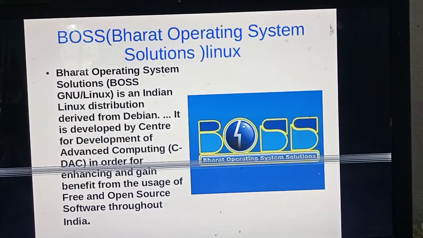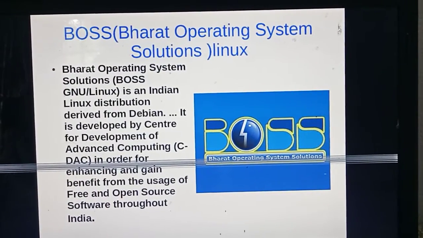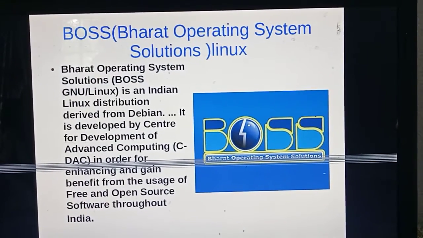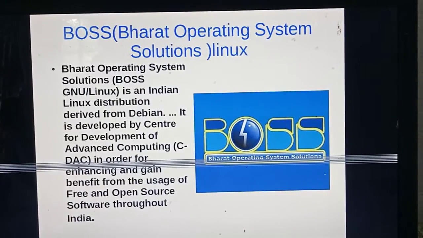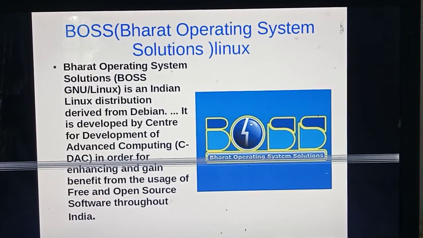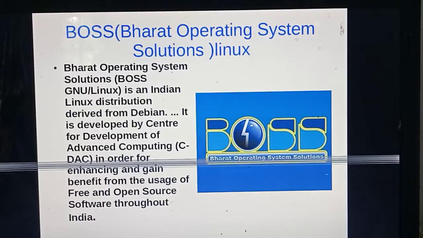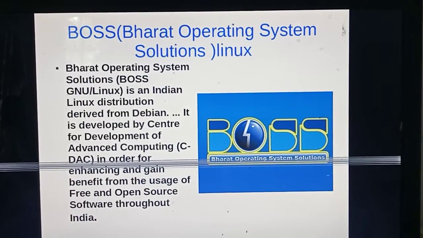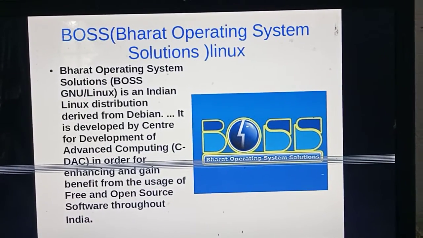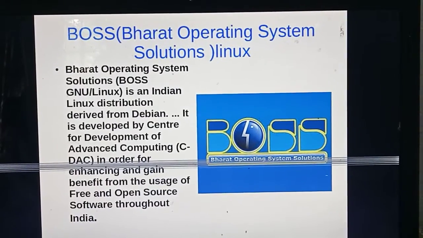BOSS operating system Linux, that is BOSS Linux, the Bharat Operating System Solutions. BOSS Linux is an Indian Linux distribution derived from Debian. Debian is another operating system of Linux. This Bharat BOSS operating system is derived from the Debian operating system.